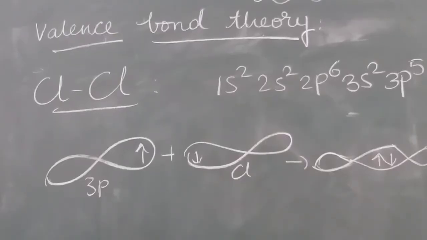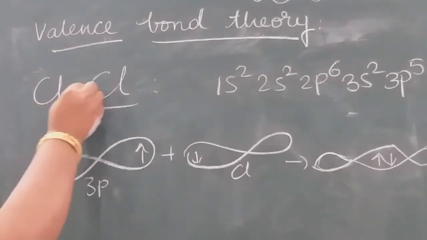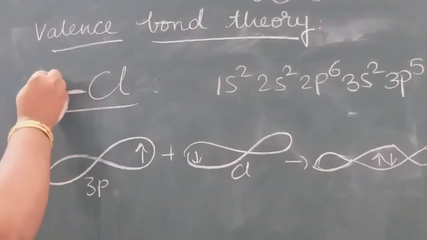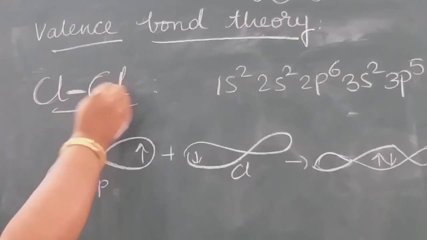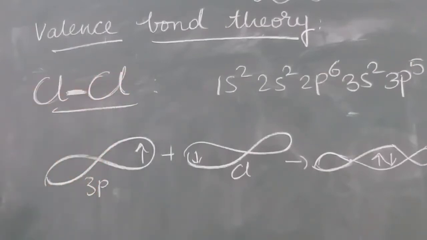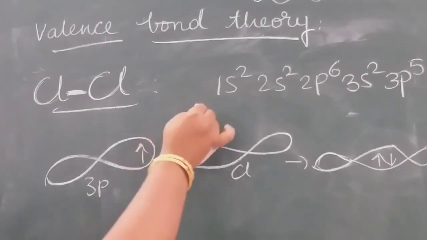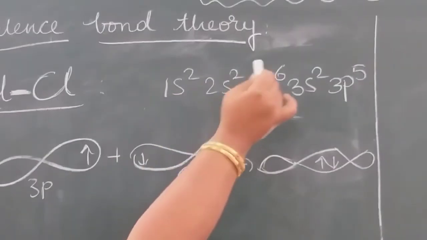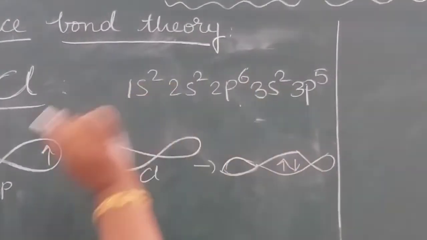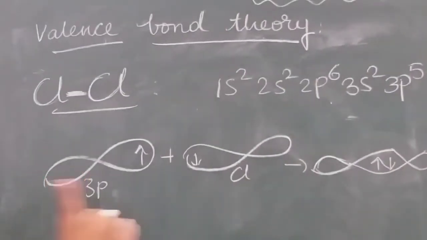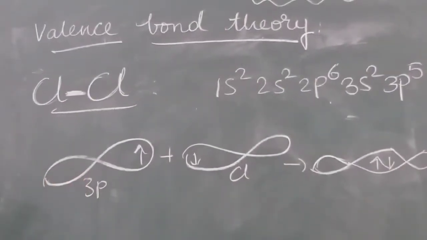Take one example of chlorine. Chlorine is formed due to a single bond. Cl, Cl. There is a single bond. Suppose how this chlorine molecule is forming. Chlorine electronic configuration is 1s2, 2s2, 2p6, 3s2, 3p5. So it needs only one electron to form the bond.